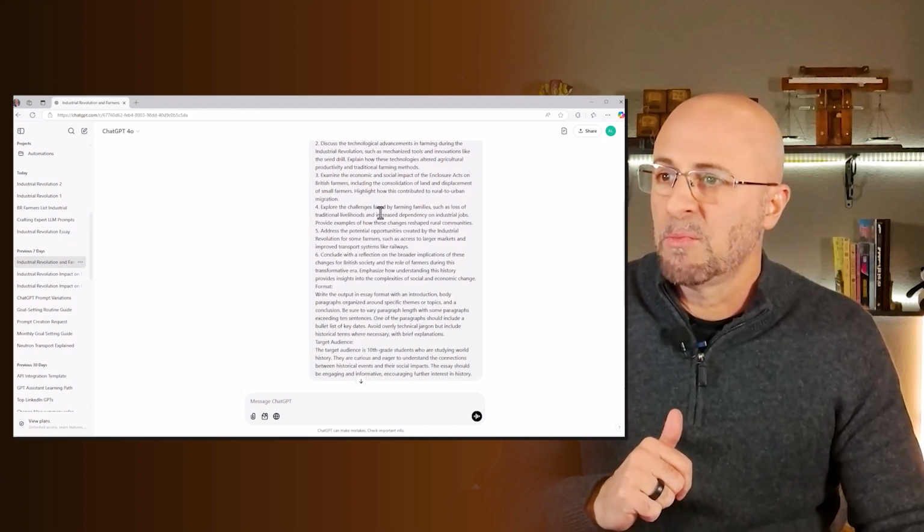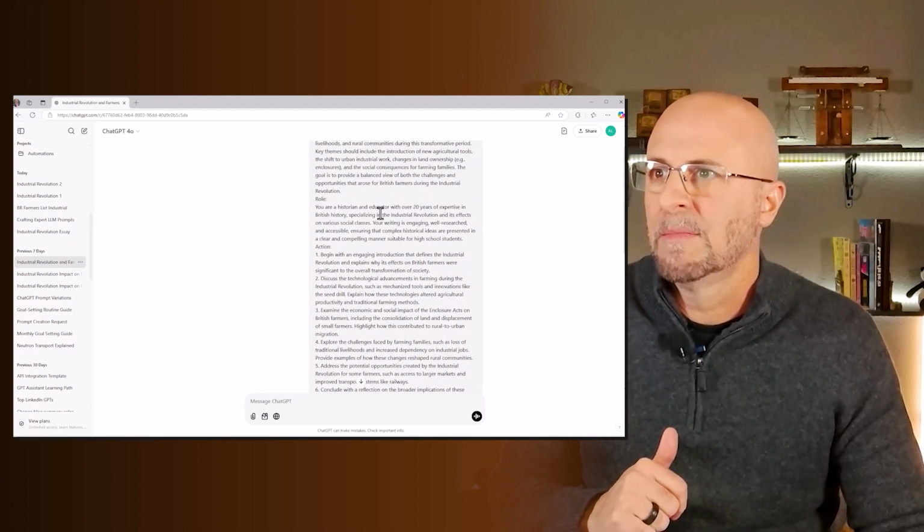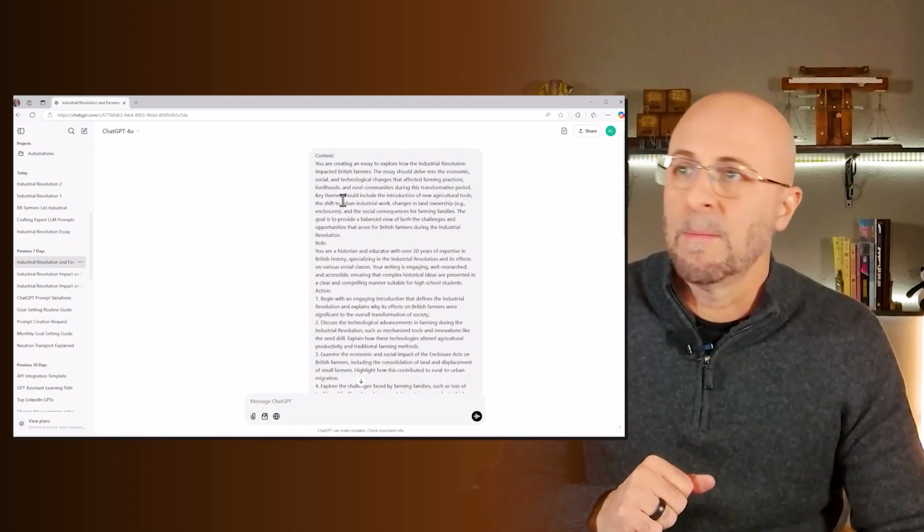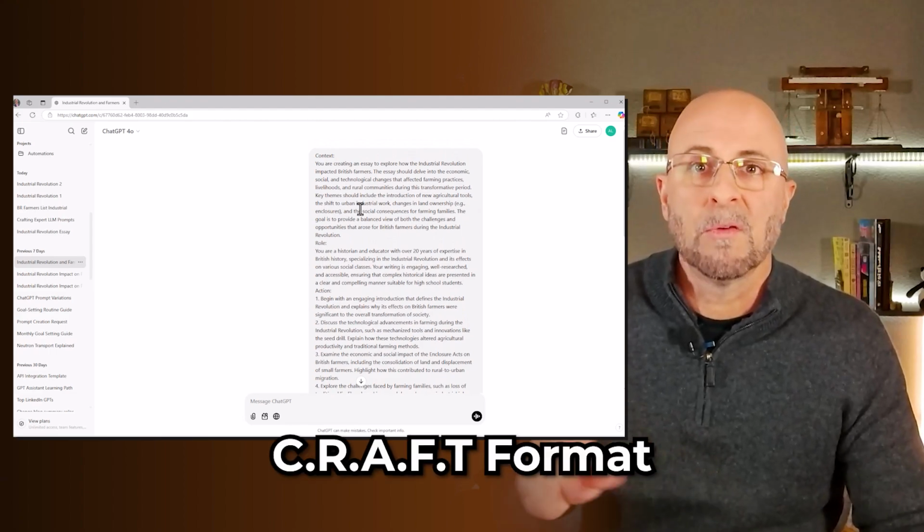Okay, so now that we've got those done, let's go to a next level sort of prompt. And this is where things get pretty amazing. In this case, the prompt we're going to use will be massive, but the output will also be quite spectacular. So right off the bat, you'll notice that this prompt is quite lengthy. Also, you'll see a common format that I like to use, which is called the C.R.A.F.T format.